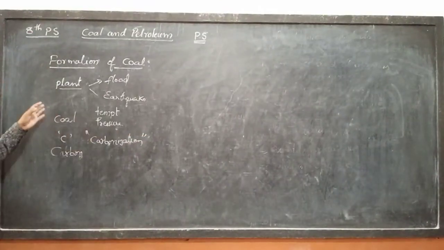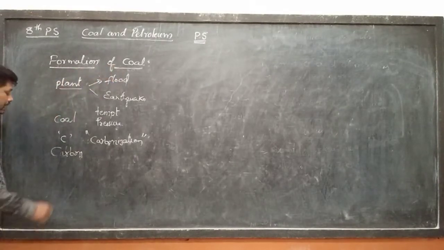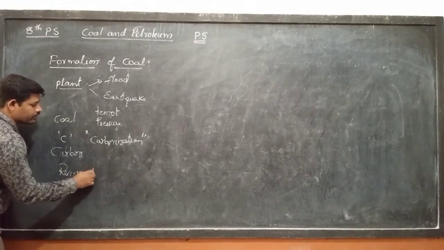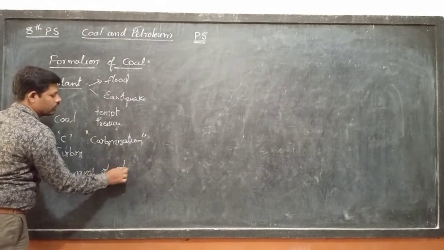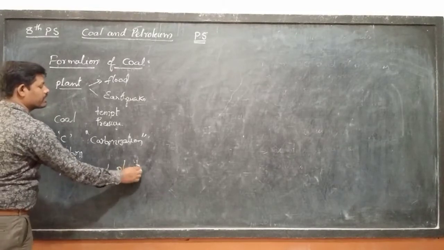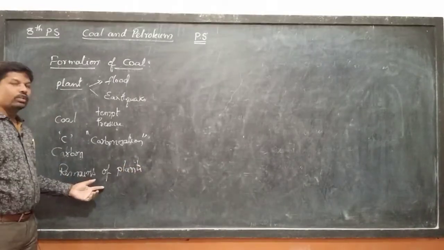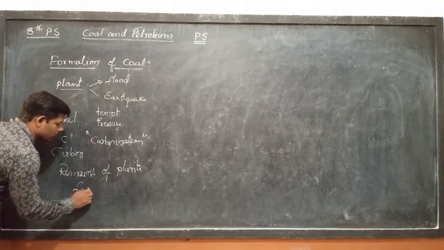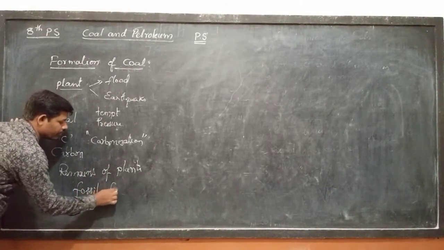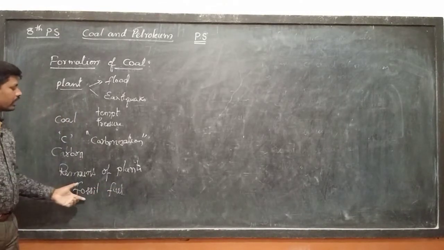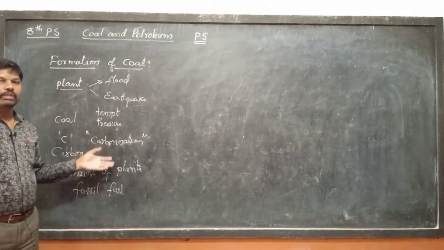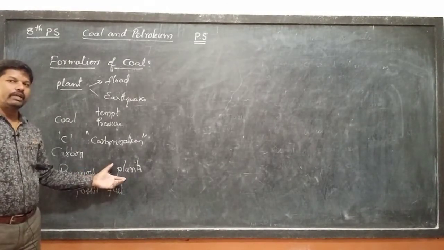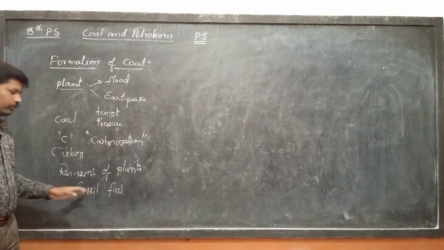Since coal was formed from the remains of dead vegetation, the remains of plants, coal is also called a fossil fuel. Why is it called a fossil fuel? Because it is prepared from the remains of dead plants. So that is why coal is also called a fossil fuel.